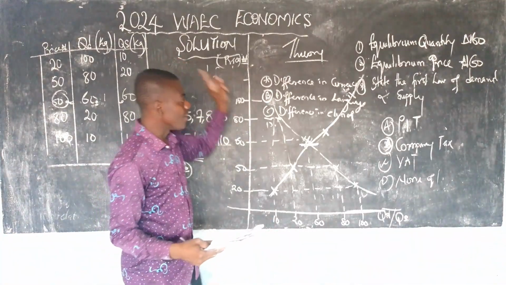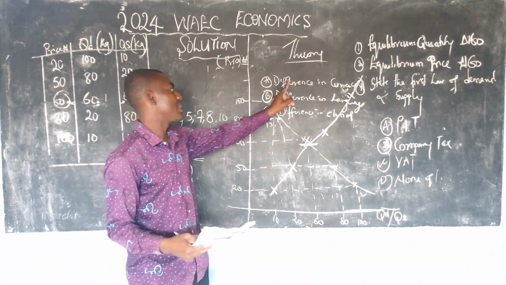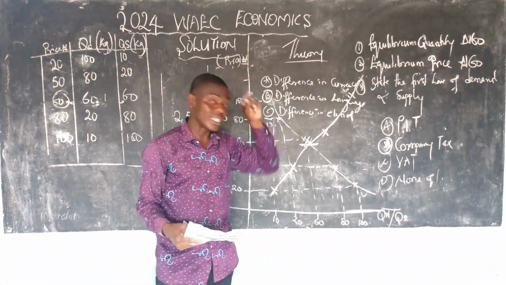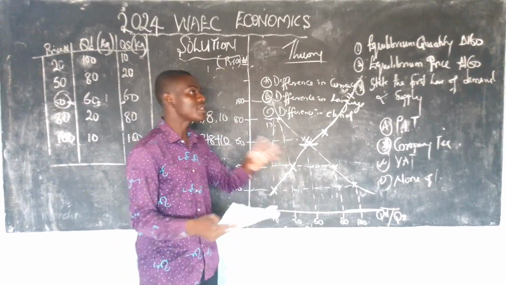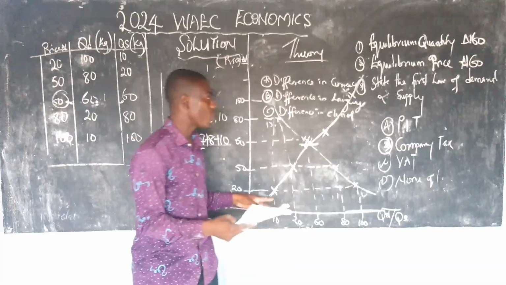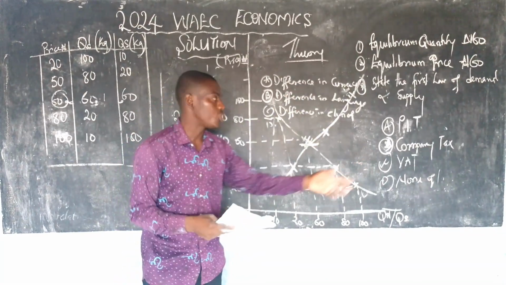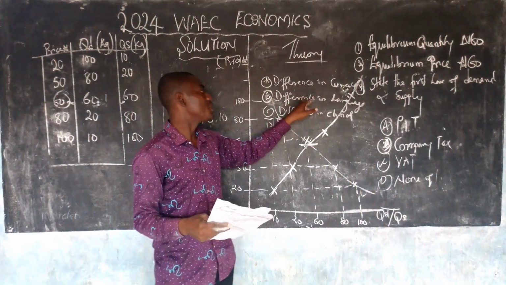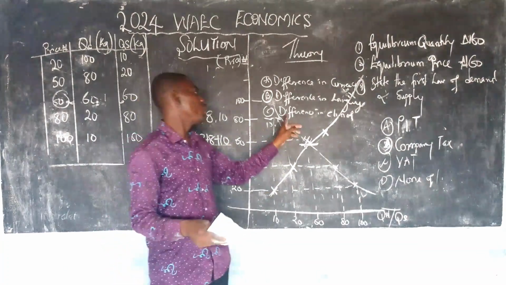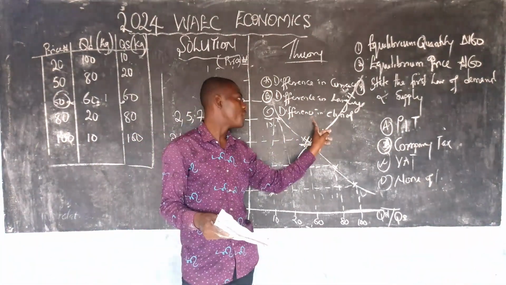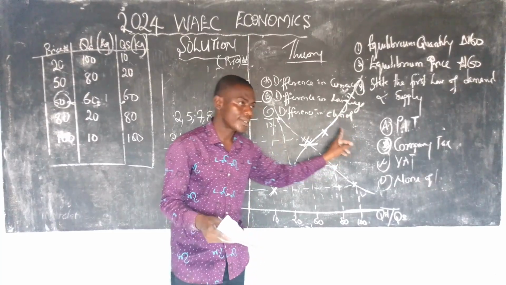Remember the reason for international trade. Difference in currency is not, because we know very well that every country has different currencies, but yet we interchange. Number two, difference in language is not the reason for international trade. If you check, it is C, difference in climate.